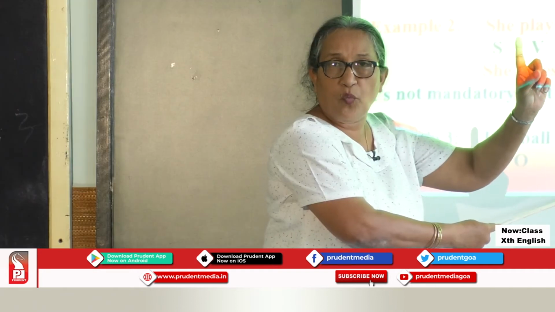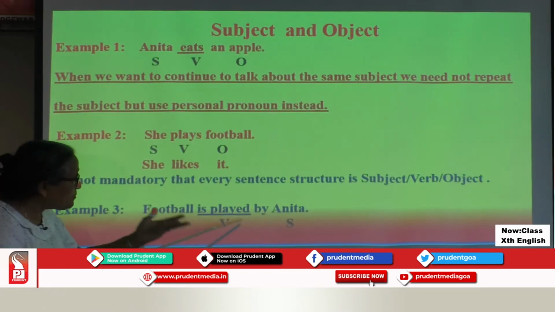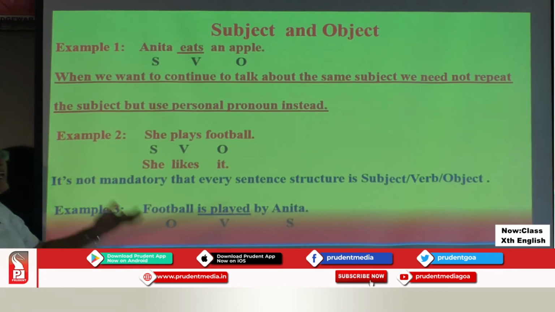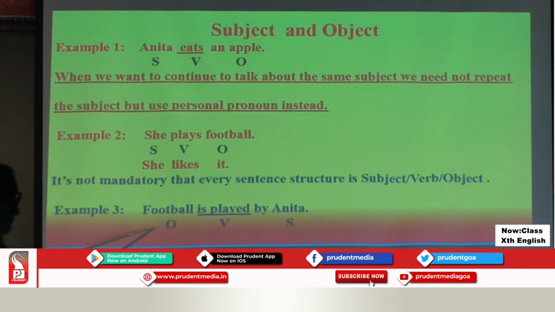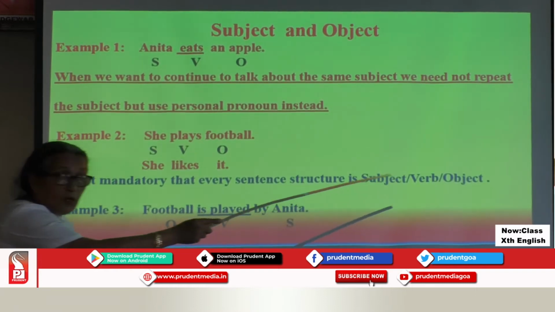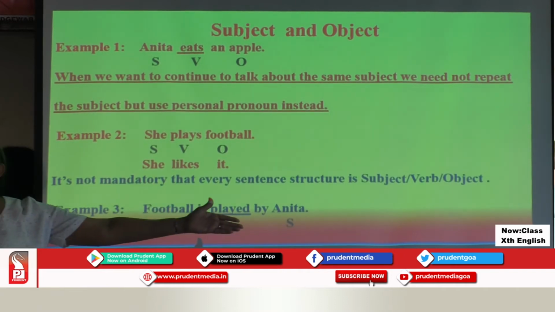But it answers my question, by whom? And is played by whom? Anita, subject. Played what? Football. Answers my question of the object. But the structure is not subject, verb, object. Object has come first, verb has come next, and subject has gone last.